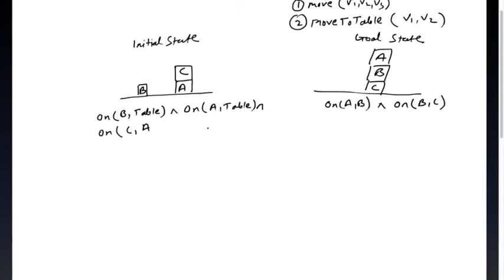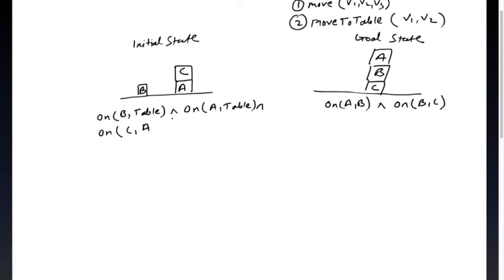What actions will I perform so that I can go? Definitely, in this state, C should be on the table first, and then B should be on top of C, and then A should be on top of B, right?